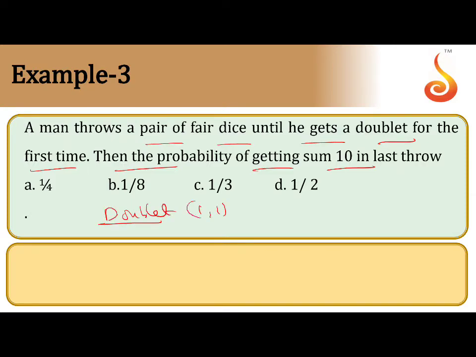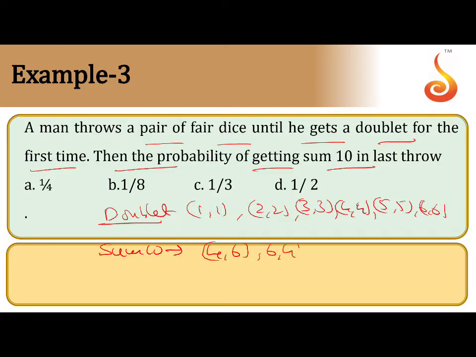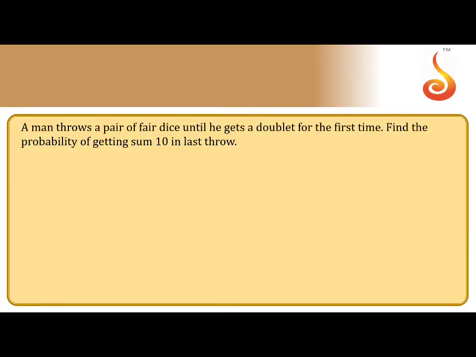Doublet means getting 1 1, 2 2, 3 3, 4 4, 5 5, and 6 6. That is getting a doublet. Next, sum 10. Sum 10 means 4 6, 6 4, and 5 5. The double 5 5 is also sum 10. Now we can describe the events.